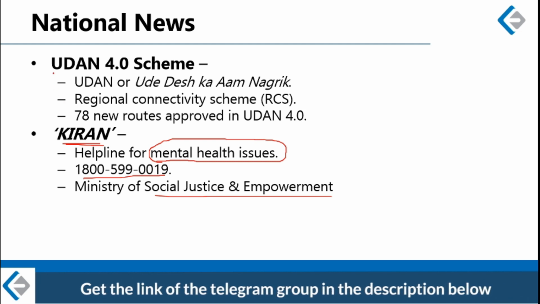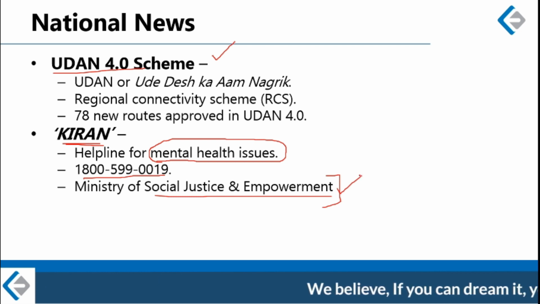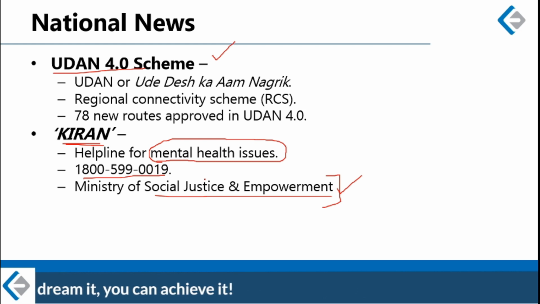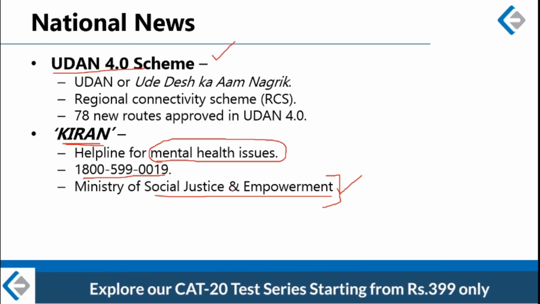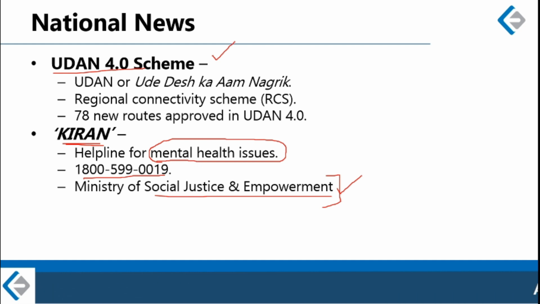Just the way I told you during Udan that you need to remember the name of concerned minister, similarly please find out the name of Minister of Social Justice in India. In case of Udan, I have already told you the name of Civil Aviation Minister, but in this case I am giving you this as a task. Go and find out the name of Social Justice Minister of India. His ministry is in charge of this toll-free mental health helpline called Kiran. Alright, so this much is sufficient about Kiran.